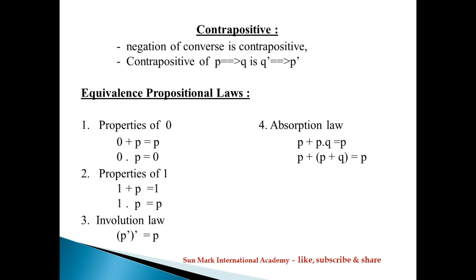Next is the contrapositive. The negation of the converse is known as the contrapositive. That is, the contrapositive of P implies Q is Q dash implies P dash. The converse of P implies Q is Q implies P, so the contrapositive of P implies Q is Q dash implies P dash. Next, the 12 equivalence proposition laws. These are laws you should learn thoroughly. Just go through the laws.